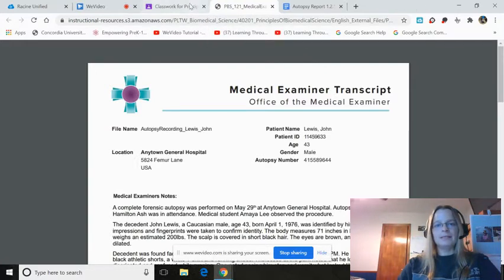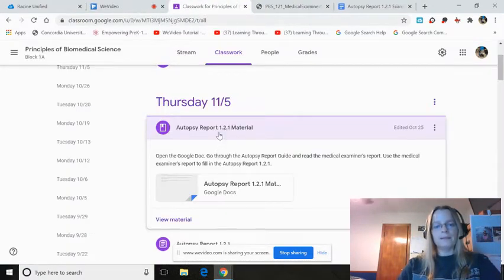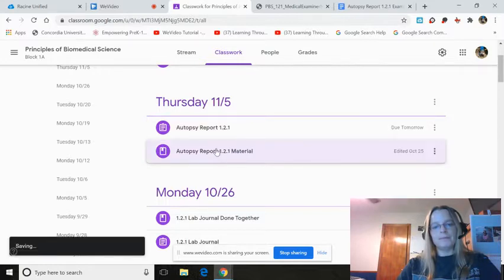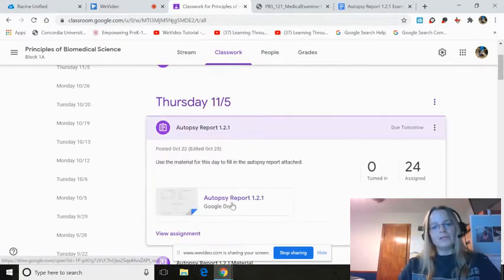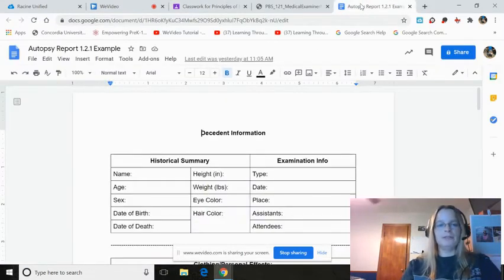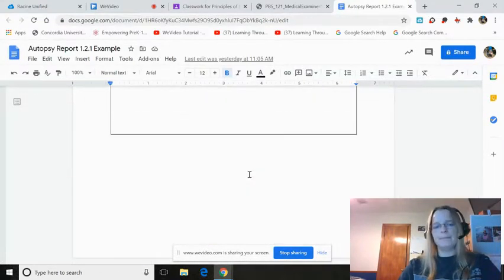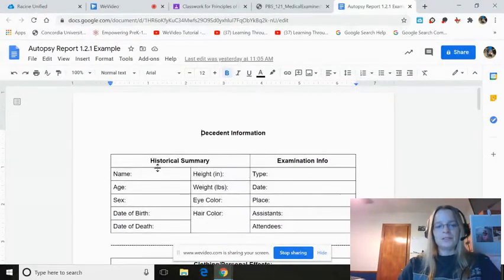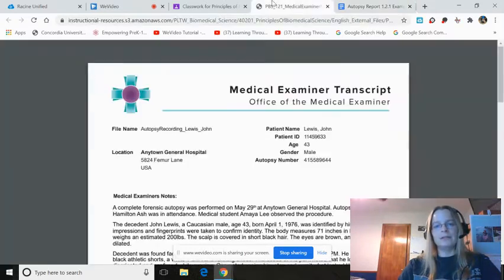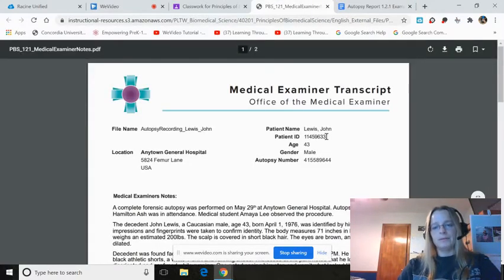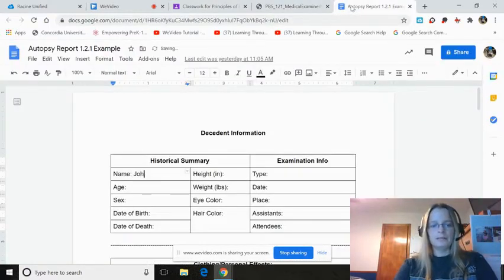And the next thing we need to have open is the autopsy report itself. So open that up, and I have it open already because I made a copy to do the work in. And we have all of this stuff to fill in. It seems like a lot, but we'll get through it. So the first thing, the name, age, sex, date of birth, date of death, that's all going to be in the notes. So here we go. The patient name is John Lewis. So we'll type that in.